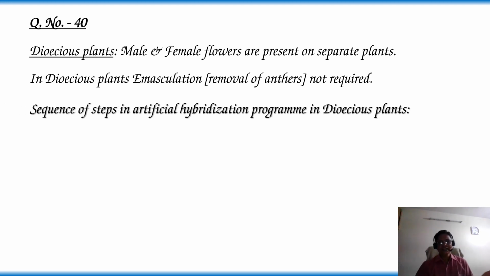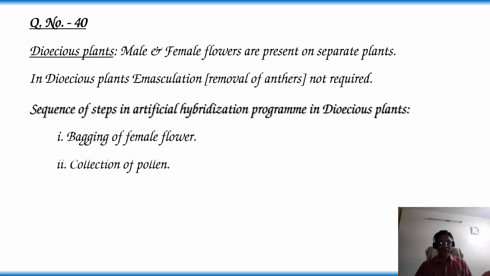Then the sequence of steps in an artificial hybridization program in dioecious plants: step 1, bagging of the female flower to prevent unwanted pollination. Step 2, collection of pollen. Step 3, dusting of pollen on stigma.